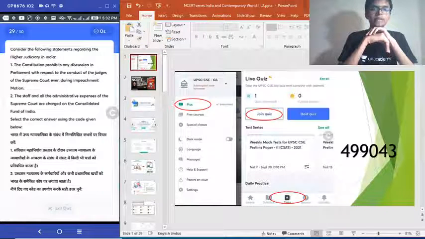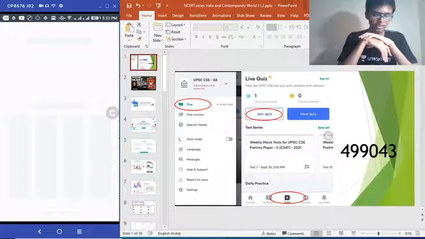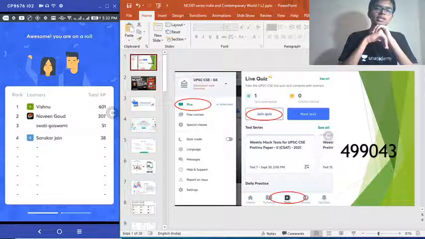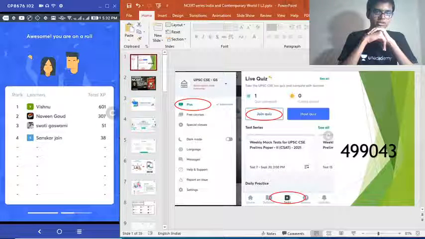Time's up. Question number 29, the correct answer is option B. Easy question, I thought. Swati Goswami has joined the quiz and has already made it to the third place.